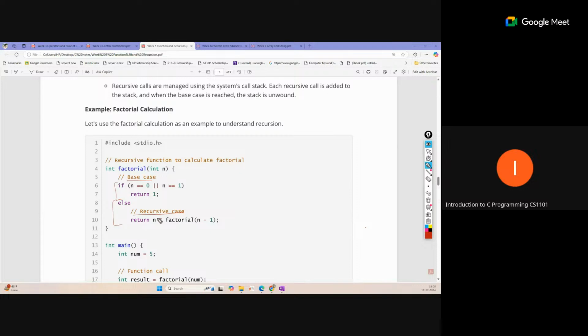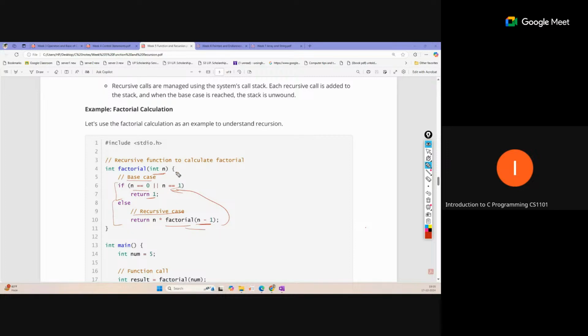The recursive case should also be defined so that the input of this function reaches the base case after some number of calls. Here we started with n, but every call we pass n minus 1, and the base case is set to 0 or 1. If we reach either 0 or 1, we return 1 without calling again.